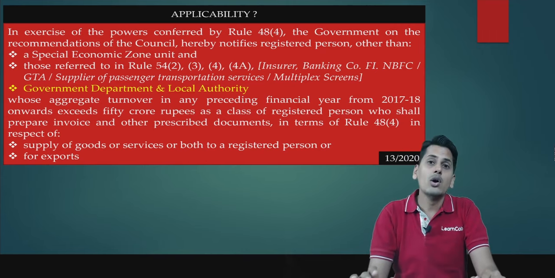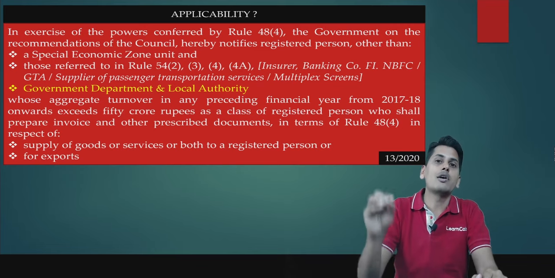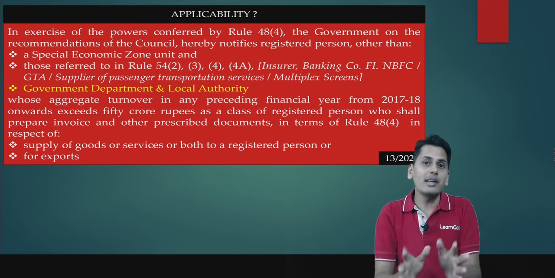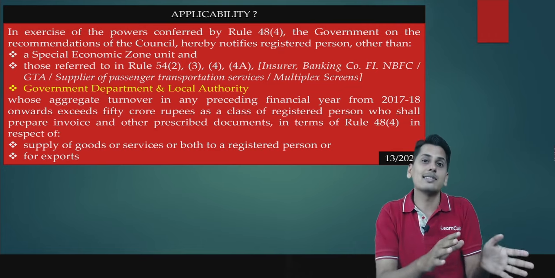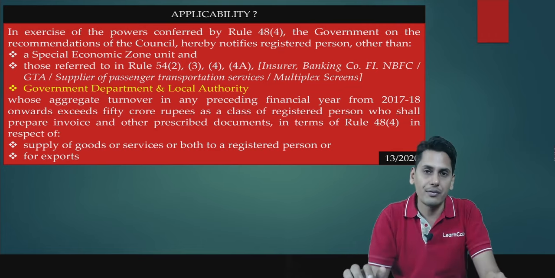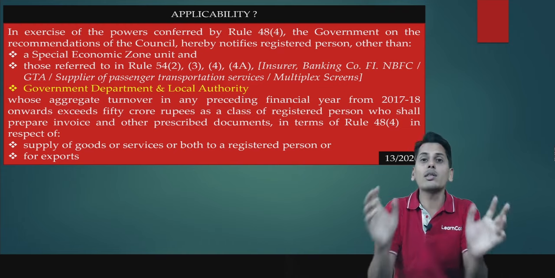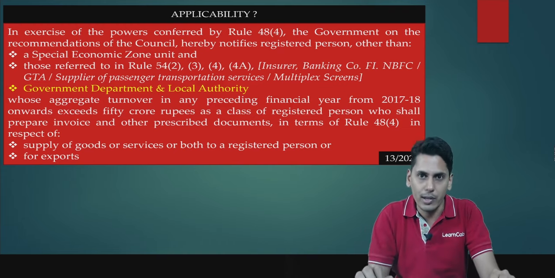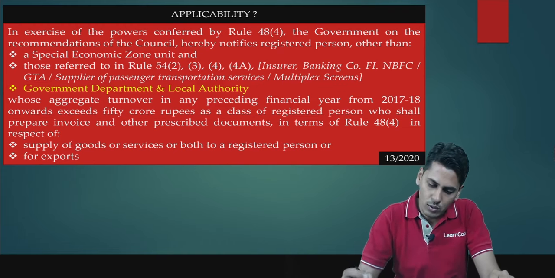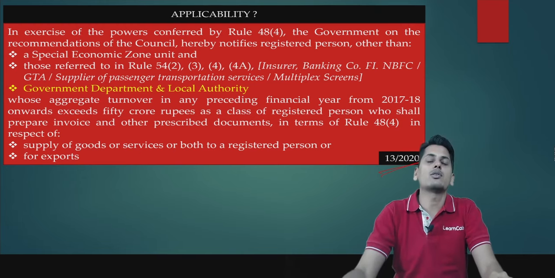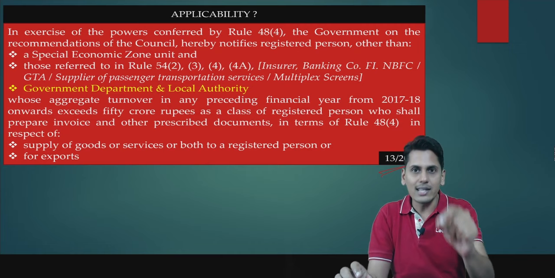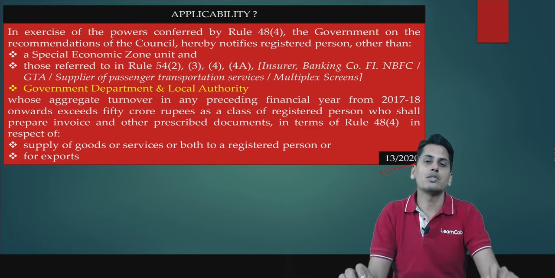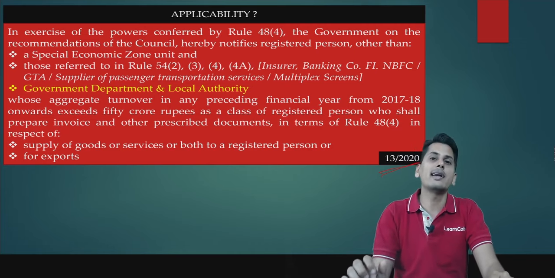So now friends, who are those class of registered persons who are notified for the purpose of e-invoicing under 48 sub rule 4? Those persons who are required to obtain invoice reference number from the portal. That notification was 13/2020. It notified those class of registered persons for the purpose of e-invoicing provisions under 48 sub rule 4.